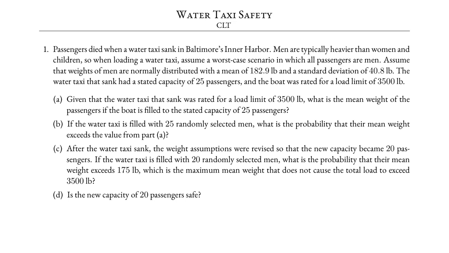Notice that the original distribution was given as normal already, and we were told that it is normally distributed with the mean of 182.9 and the standard deviation of 40.8. In symbolic form, mu equals 182.9 and sigma equals 40.8. And these are the parameters that tell us something about the population.